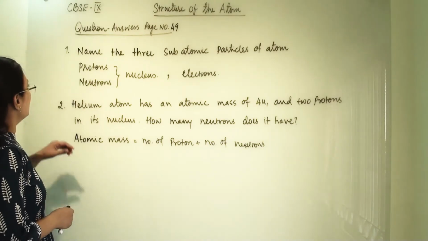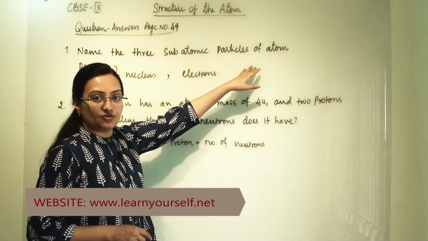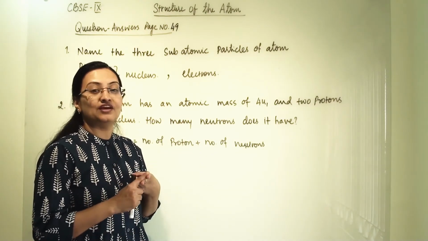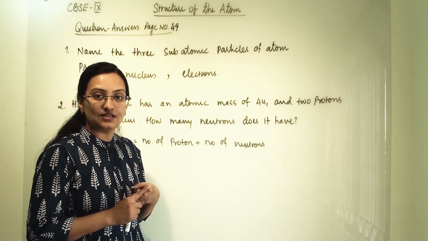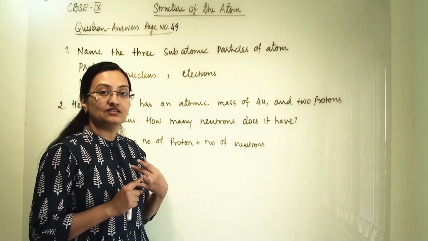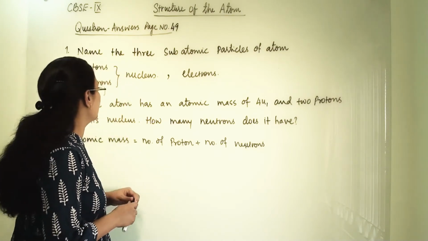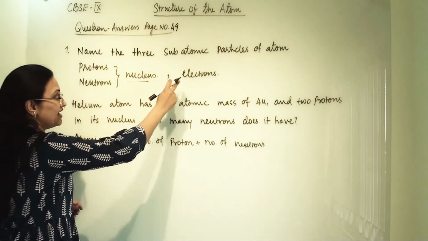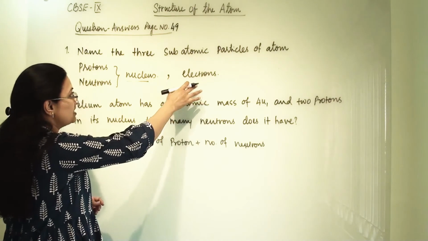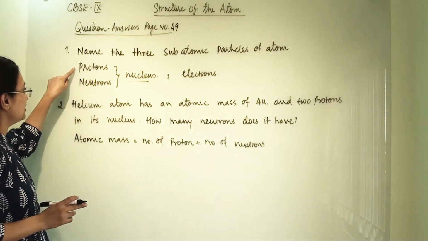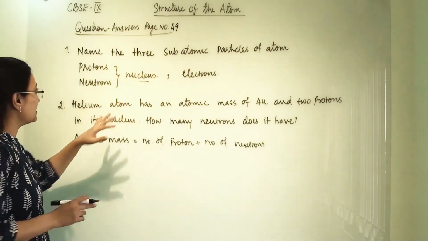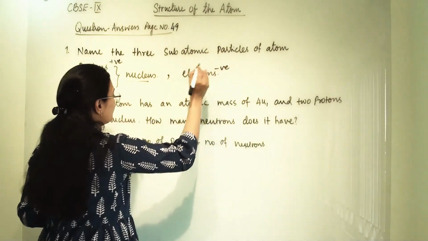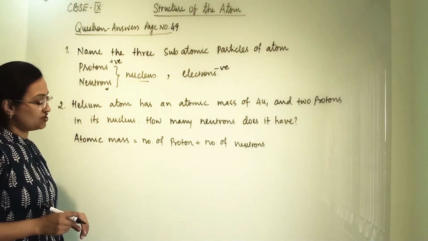Another set of questions. Name the 3 subatomic particles of an atom. We know that there are 3 types of particles present in the atom. Two of them are present in the nucleus, that is the center of the atom, and the third particle, the electron, rotates around the nucleus. So protons and neutrons are present in the nucleus, and electrons are rotating around the nucleus. So we will write proton, neutron and electron. And what are their charges? Protons are positively charged, electrons are negatively charged, and neutrons are without charge.